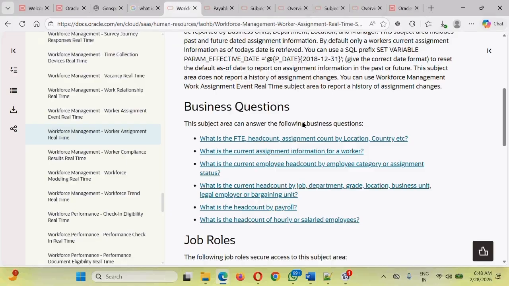Like okay, in India location there are 20,000 people working, and based on their grades it should bifurcate the head count. That is the requirement. So for those particular requirements, there are some sort of questionnaires. If the requirement is something like that, what is the head count by payroll, what is the current assignment information of a worker, in case you want to get the current information. These things can be utilized.